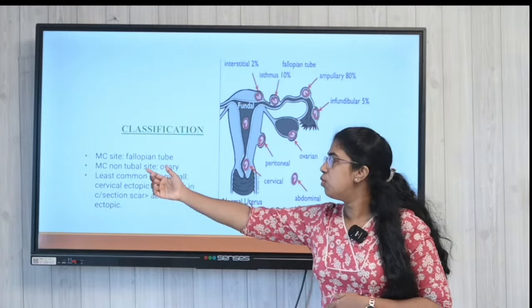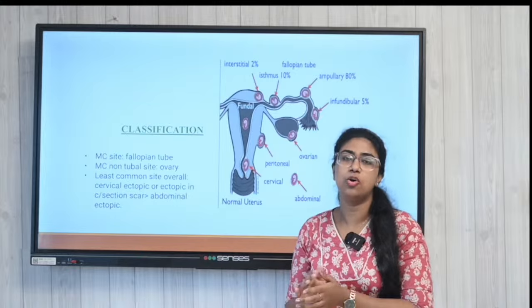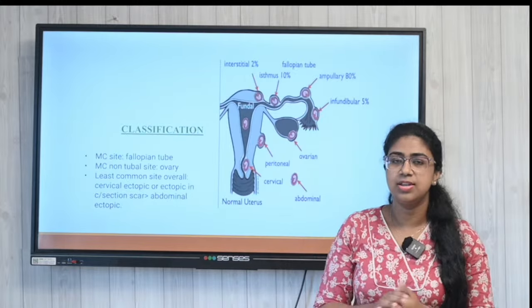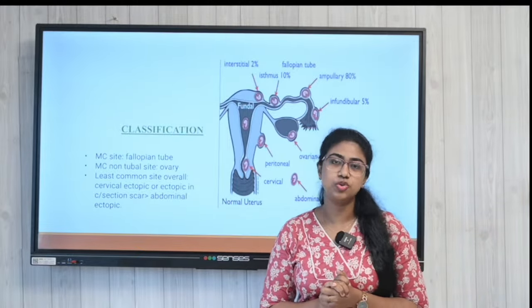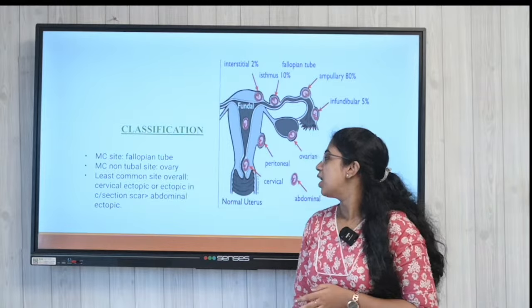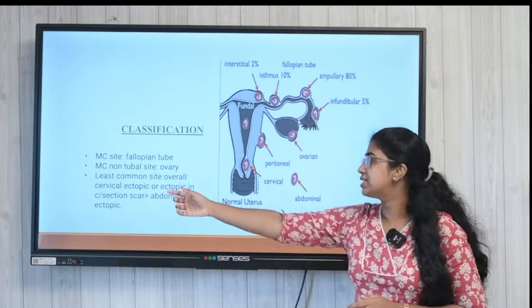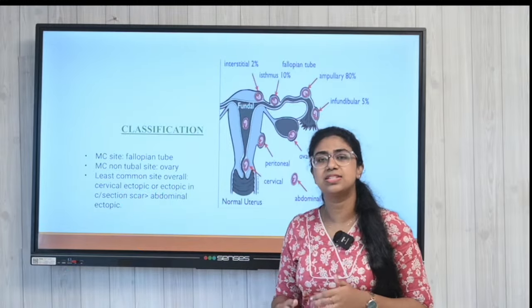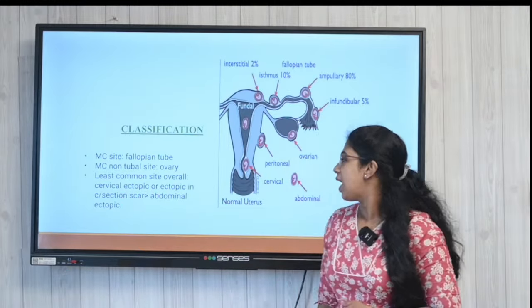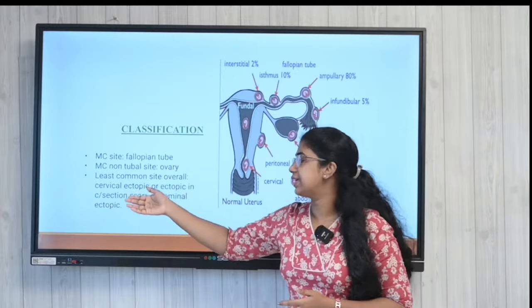And when we consider the non-tubal site, most commonly it is going to be the ovaries, right? Now the overall least common site would be the cervix, right? The cervical ectopic is the least common site, followed by the cesarean section scar.